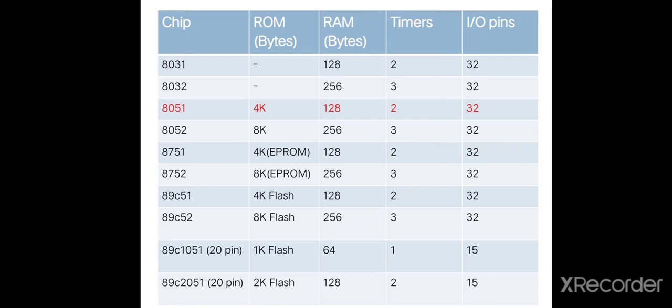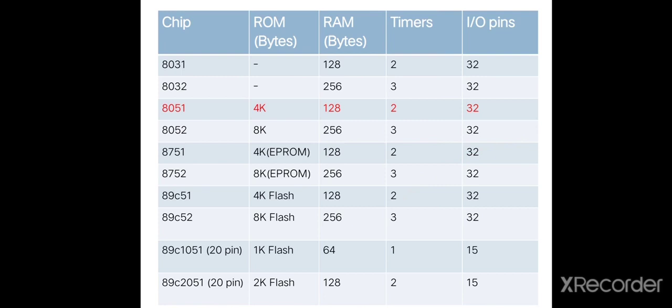In this semester, you will study the 8051 microcontroller in detail. Then the 8052 microcontroller contains 8 kilobytes of ROM, 256 bytes of RAM, 3 timers and 32 input-output pins. Then in the 8751 microcontroller, 4 kilobytes of EEPROM.